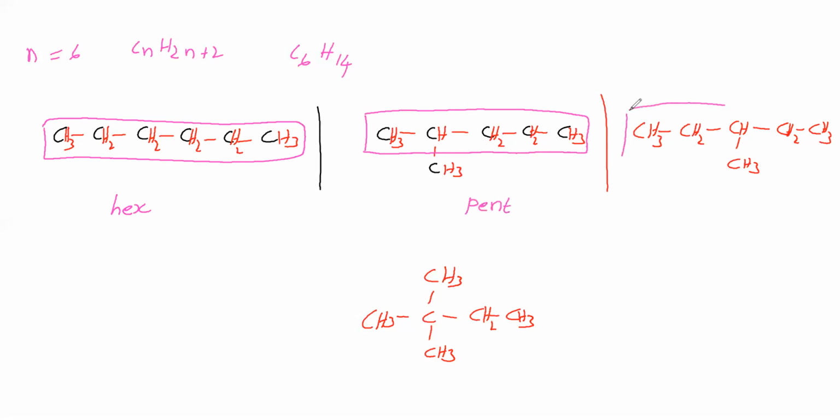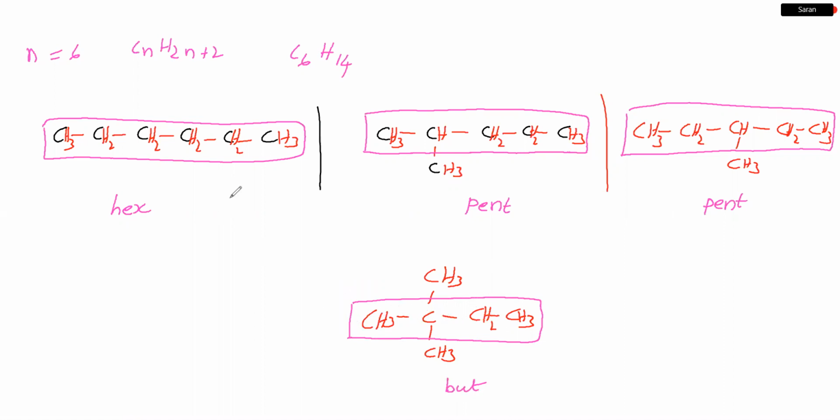In this compound, the parent chain is this one. This parent chain contains 5 carbons. Therefore, pent. In this compound, the parent chain is this one. The parent chain is called the longest continuous carbon chain. It contains 4 carbons. Therefore, but. So we said parent chains.